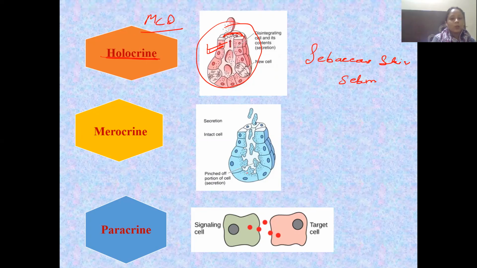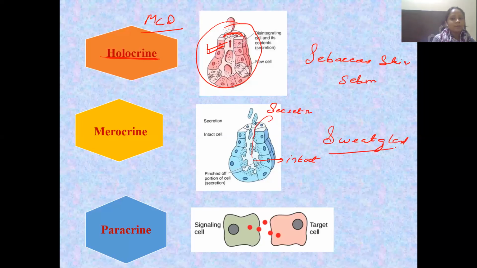Then the other one is the merocrine gland. In the merocrine gland, whatever secretion it is going to produce, what happens in this? The cell remains intact. Its integrity is not lost. Once it is secreted, its structure and function are not lost. So this is a merocrine gland. For example, our sweat glands, which produce sweat, are an example of a merocrine gland.